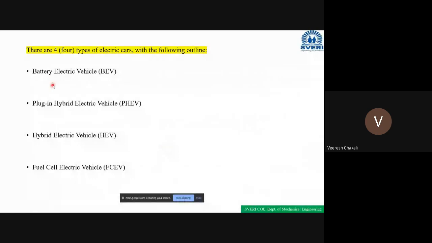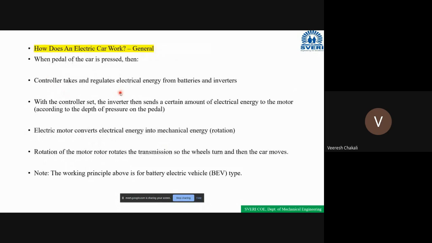So now we will see what battery operated electric vehicles are, what plug-in hybrid electric vehicles are, what hybrid electric vehicles are, and what fuel cell electric vehicles are. See here. So before going to that point, how does an electric car or electric vehicle work in general? Already we have explained the block diagram. First point, when we are pressing the pedal of the vehicle, what will happen?